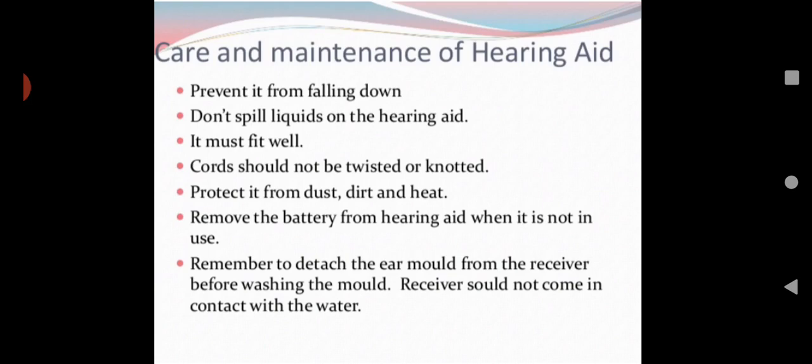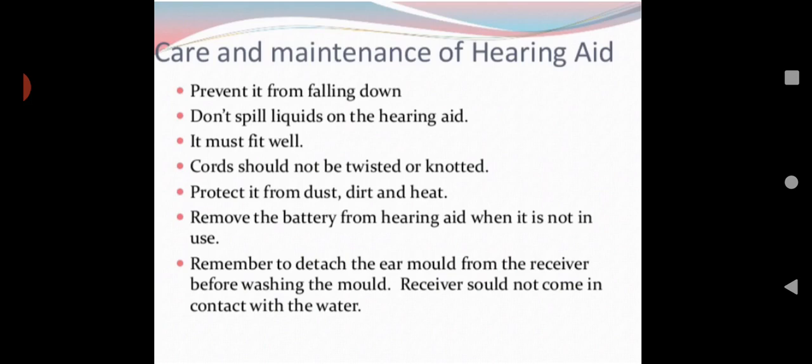Cord should not be twisted or knotted. Especially in pocket models, a wire will be attached, so it should not be twisted or knotted, as it will break the sound conduction. Protect it from dust, dirt, and heat. If dust and dirt are there, you have to clean it properly. Otherwise, there's a chance of ear infection.